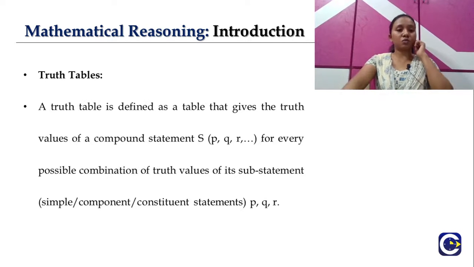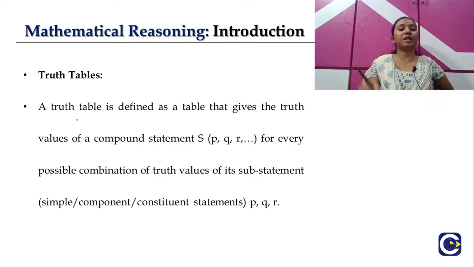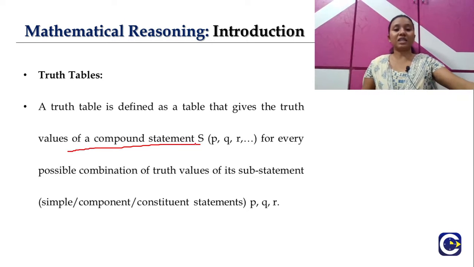Let's move ahead to our next topic, which is the truth table. Constructing a truth table is very, very important, because when we have any statement, with the help of a truth table and our logical connectors, we are able to find the answer easily. Let's see first what a truth table is. A truth table is defined as a table that gives the truth values of a compound statement. Basically here we are talking about a compound statement, not a simple statement, guys.